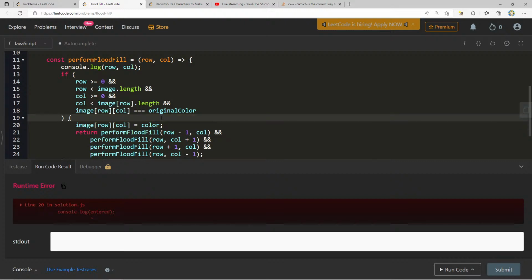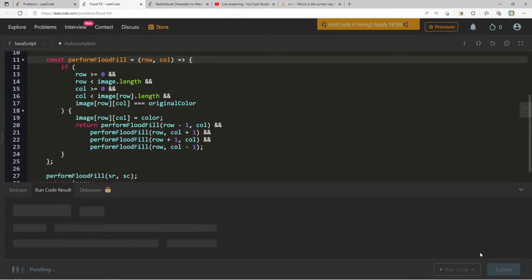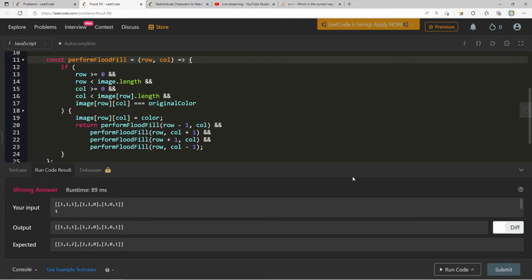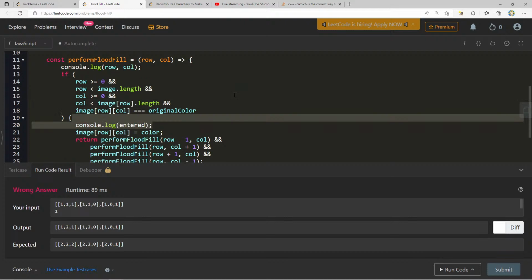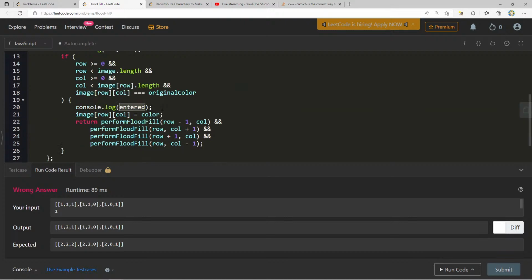Console.log entered. Is it going to be, very, very curious? I'm going to assume it was maximum call stack exceeded. That's normally the case with these recursive questions. Oh, 0, 1, 0, 1. We got a little bit closer, but not exactly what we wanted. And I realized that the issue here wasn't because of anything with call stack. It's because entered is not a variable. I think I meant to make this a string.